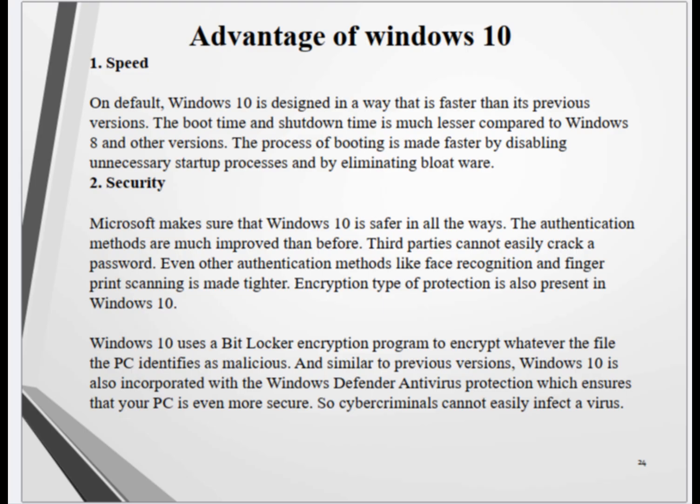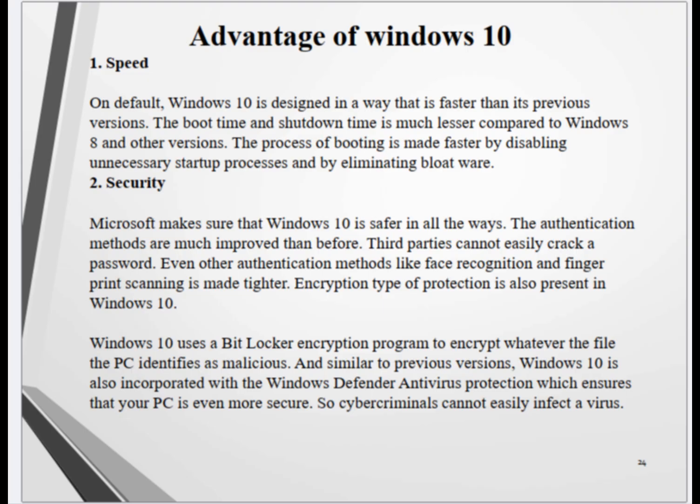2. Security. Microsoft makes sure that Windows 10 is safer in all the ways. The authentication methods are much improved than before. Third parties cannot easily crack a password. Even other authentication methods like face recognition and fingerprint scanning are made tighter. Encryption type of protection is also present in Windows 10.